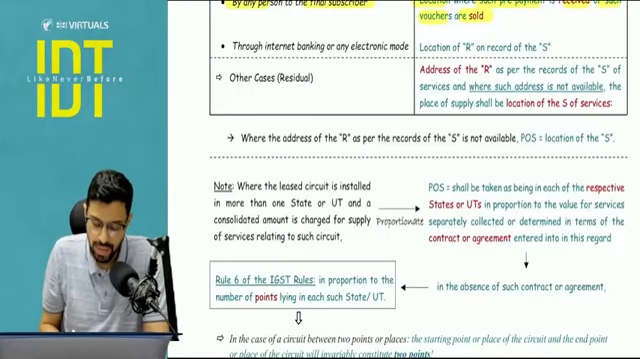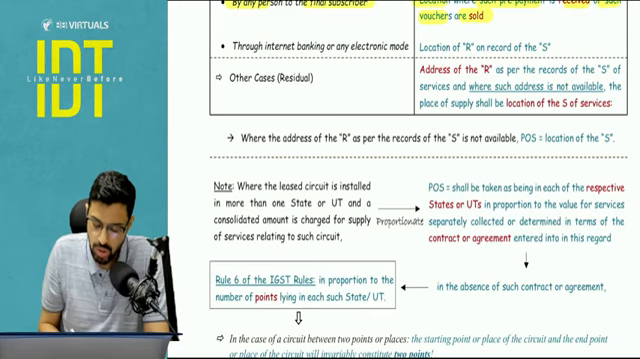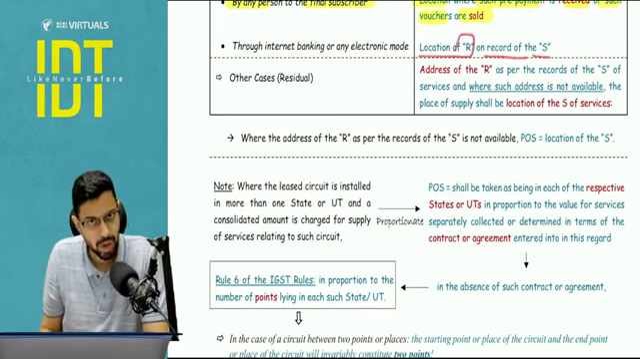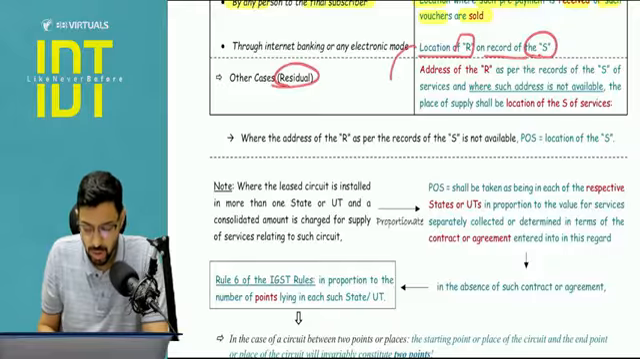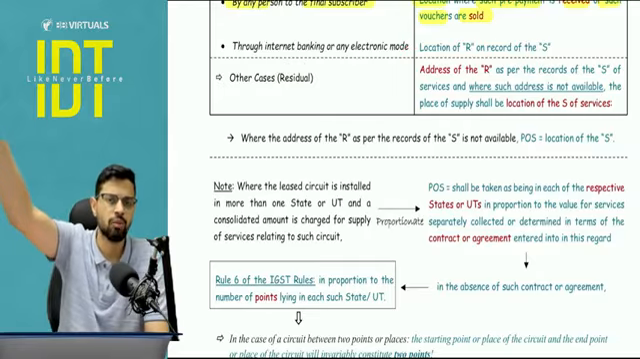And this is what happens in today's times. We use Paytm and other mobile apps for the purpose of recharge. So this is through internet banking or electronic mode. Here the answer will be the location of the recipient on the records of the supplier. In other residual cases also the answer will be the location of the recipient on the records of the supplier. Somewhat similar to what we did in 12.2.